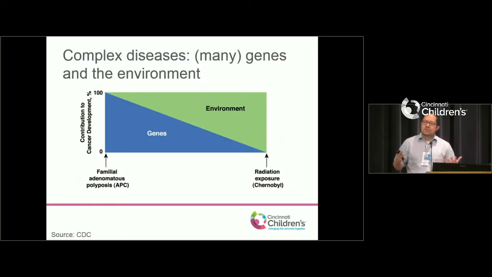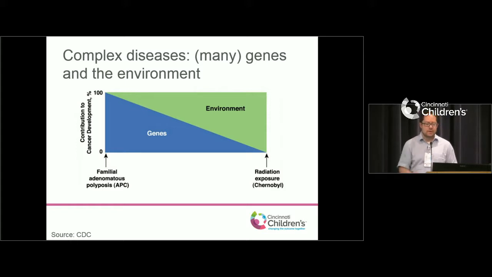So thinking about what the causes are of these complex diseases we take care of, a lot of the models for how we think of this come from cancer, because we spend about 100 times more researching cancer every year than we do researching inflammatory arthritis. If we use cancer as our model, on one end of the spectrum you have things that are almost exclusively genetic. An example is a familial cancer form, where people have a mutation and everybody gets colon cancer.